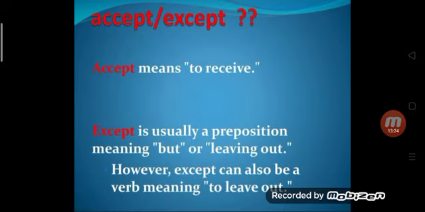Accept. Here it means to receive, and except means leaving out. It is used in the meaning of but. It's a preposition. However, except can be a verb meaning to leave out.